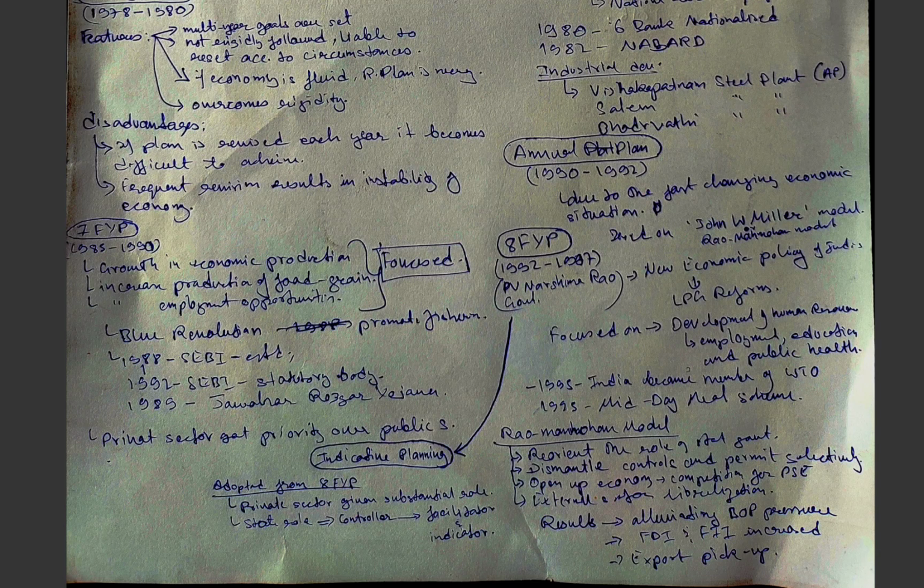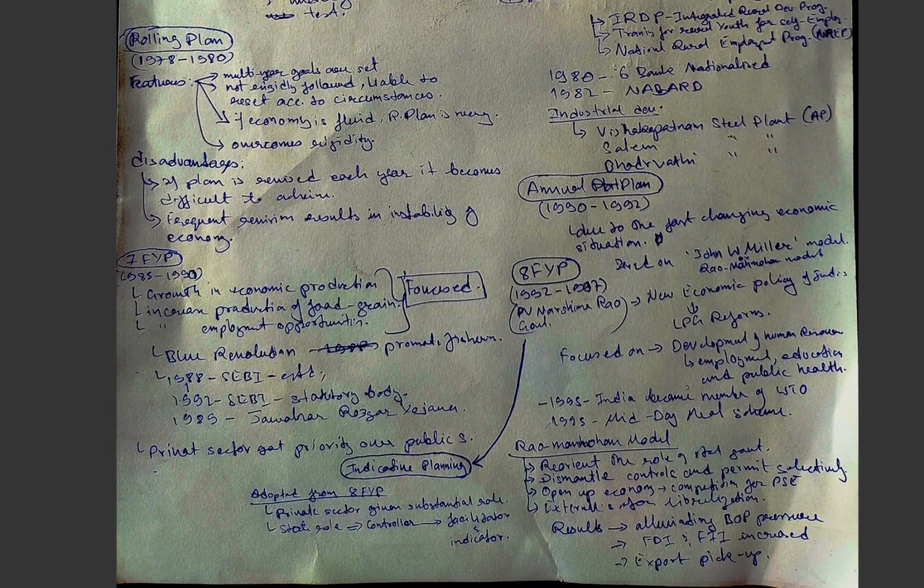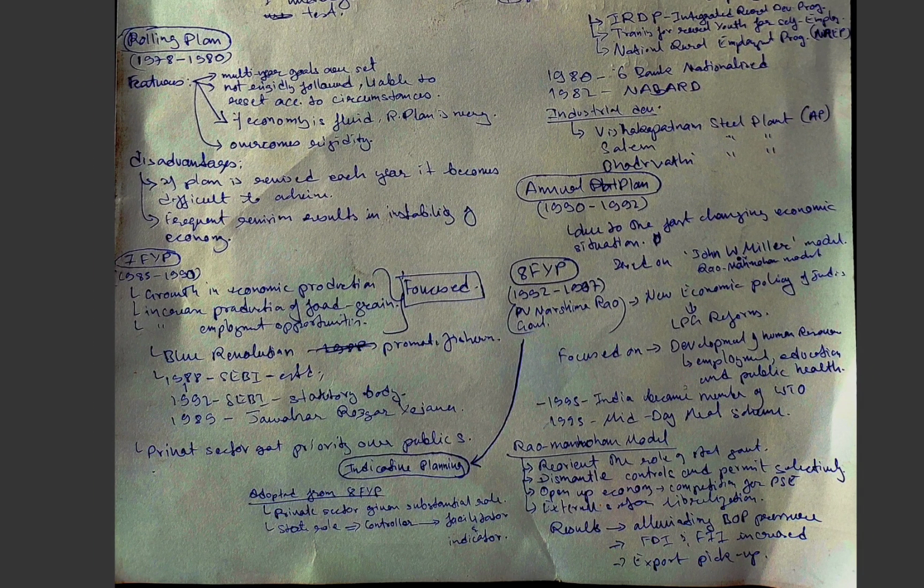Focus was on the development of human resources, employment, education, and public health. In 1995, India became a member of the World Trade Organization, and the midday meal scheme was also launched. The eighth five-year plan is based on the Rao-Manmohan model.